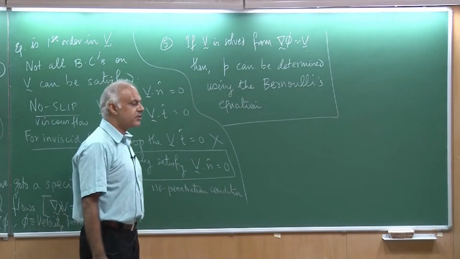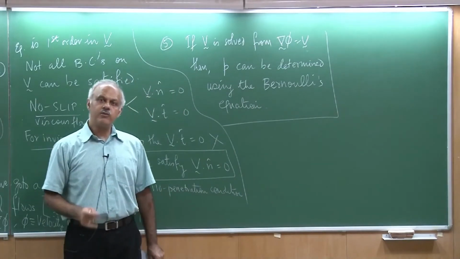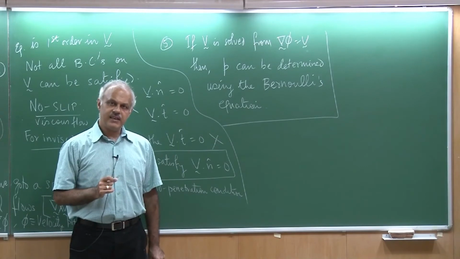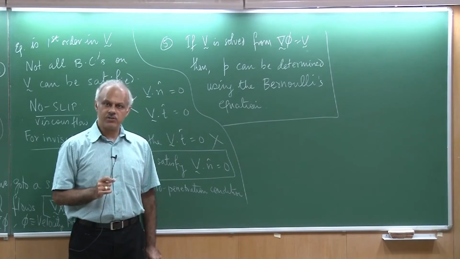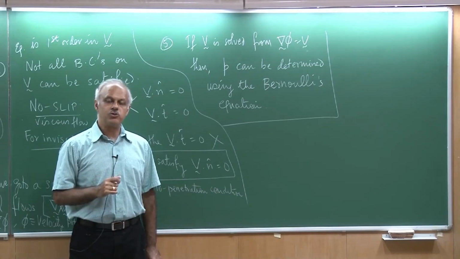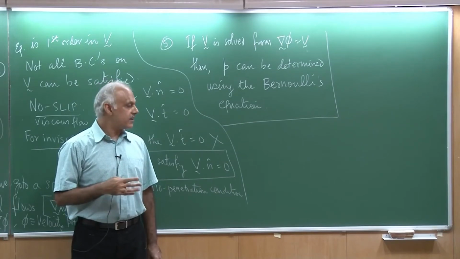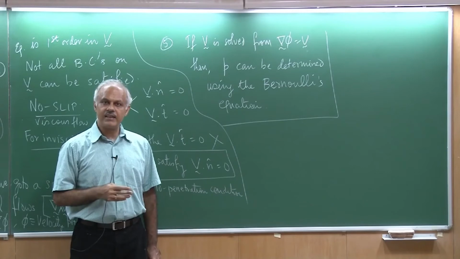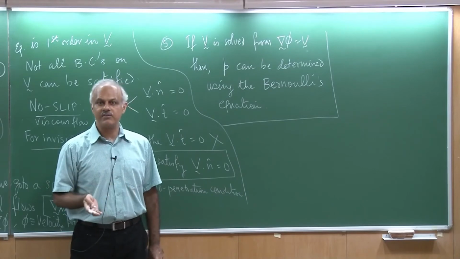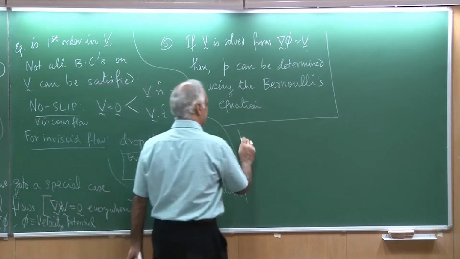The next question that we want to ask is that we have looked at two limits, the Reynolds number being 0 or close to 0, that is the Stokes flow, and the Reynolds number being so large that the flow is virtually inviscid, that is the Euler approximation. What if we have a situation that the Reynolds number is neither small nor large, somewhere in between?